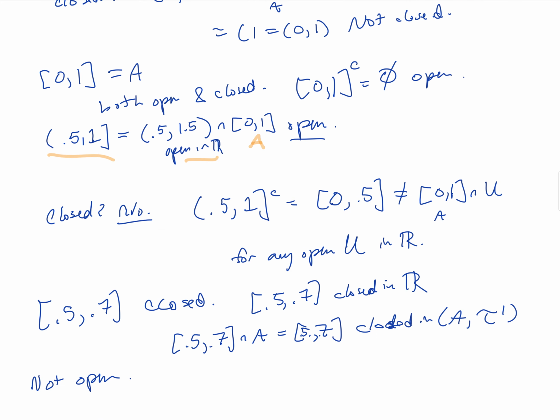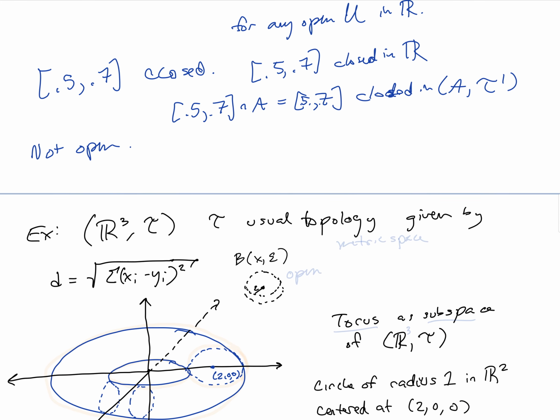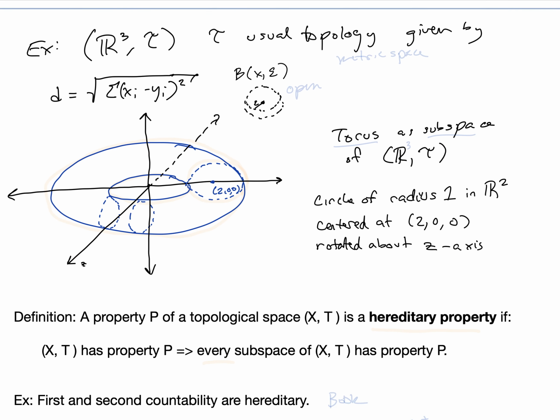We can use the technique of a subspace topology to get kind of interesting mathematical spaces. So for example, the torus is a common mathematical space, and this is just like an inner tube. So one way we could get it is as a subspace of R3 with the usual topology.